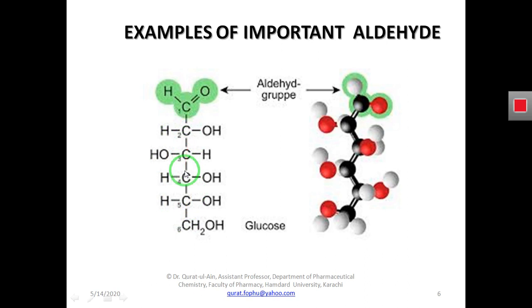So you can see in glucose that this is the carbon bonded to the oxygen, and one valency of carbon is attached to the hydrogen, but the other valency of carbon is attached to a hydrocarbon radical. You can see here hydrogen and carbon, so it is another R group. This is the R group in the aldehyde, that is hydrocarbon.